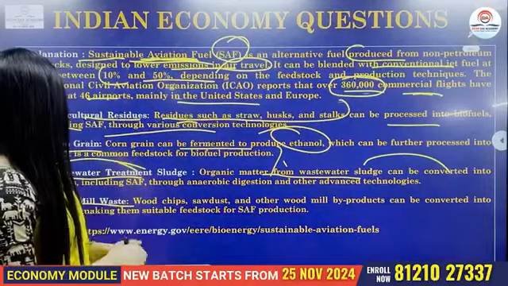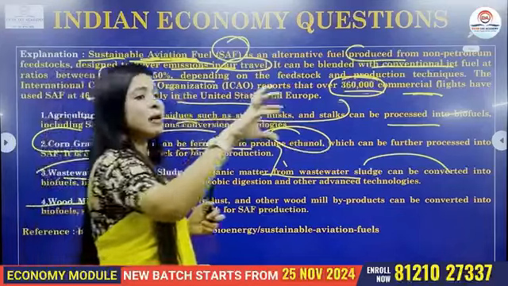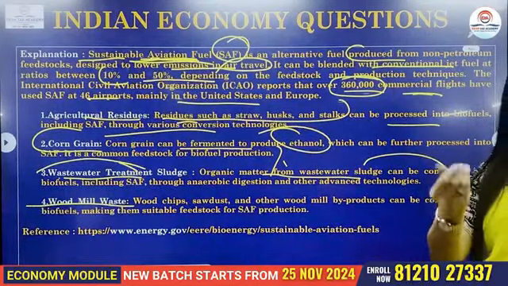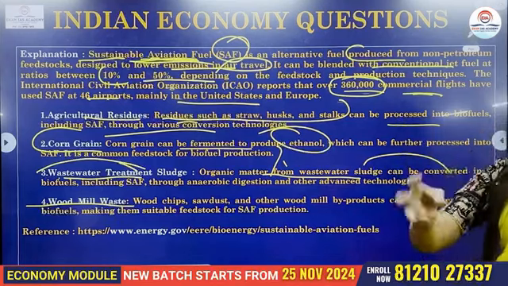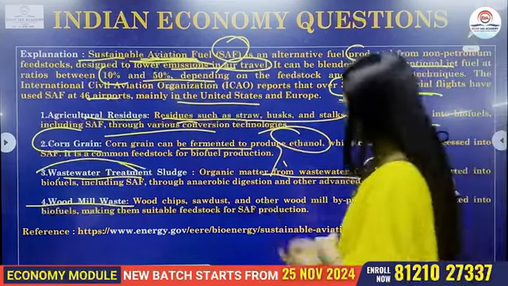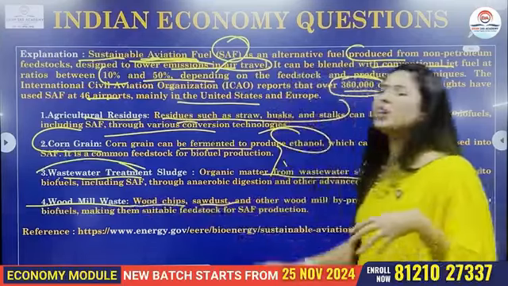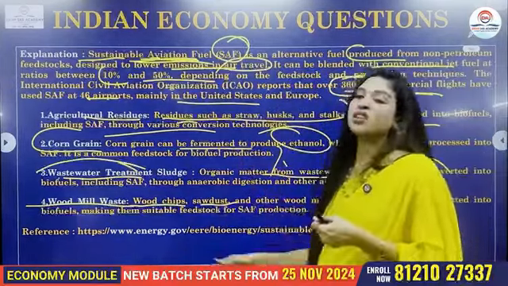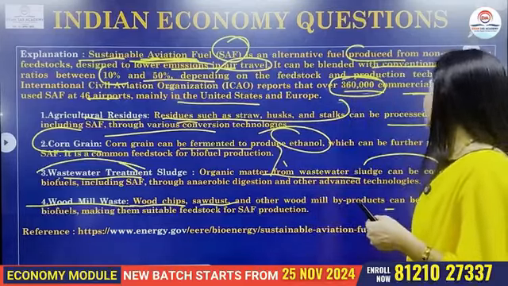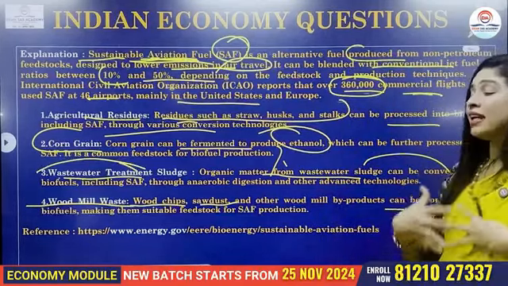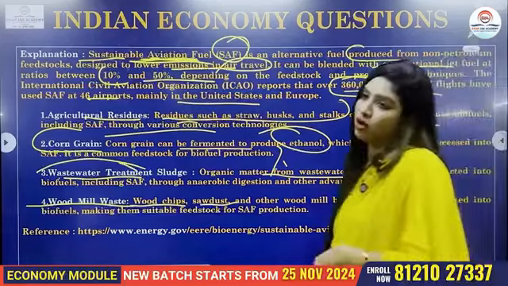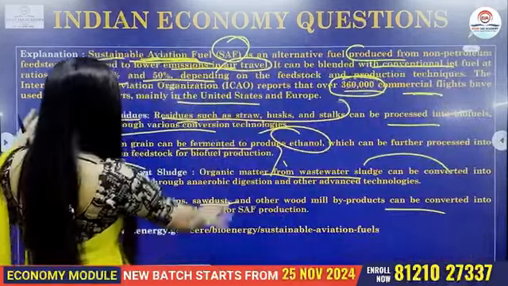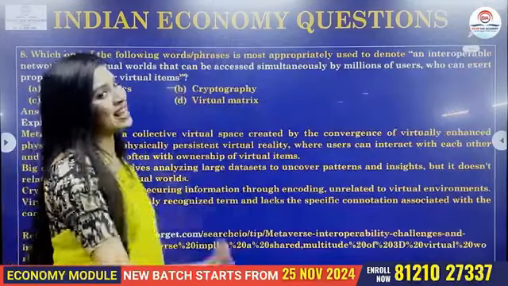And finally, wood mill waste. See, you have so many byproducts of wood, right? And now there is something called sawdust. You know what sawdust is? When you keep rubbing the wood, you get dust out of it, right? That's called sawdust. The wood sawdust and wood chips are the waste of the wood mill. Now, why throw it away? Rather, using new technology, they will convert them into biofuels, making them a very suitable feedstock for the production of sustainable aviation fuel. So this is how all these products are being utilized for SAF.